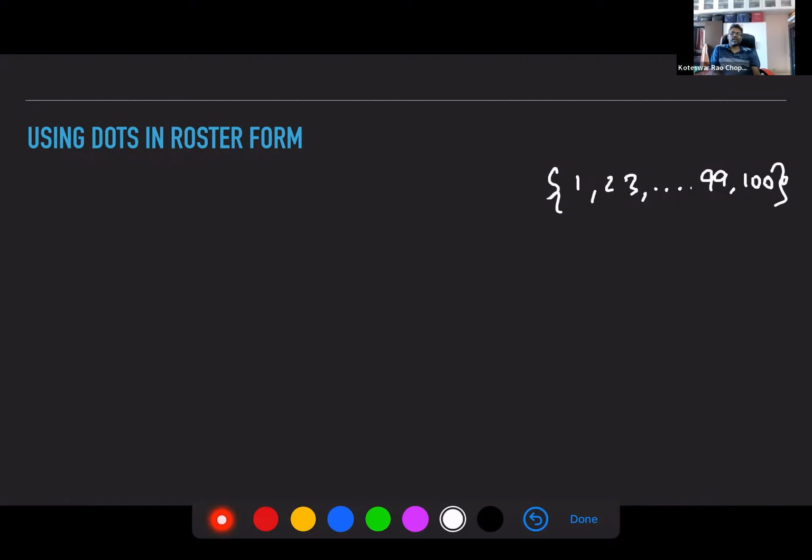Here, I think you can use it for both finite and infinite sets. It depends. Mostly it is used for infinite sets, but if you have a very big list, you can have your dots in between also. You get the point?